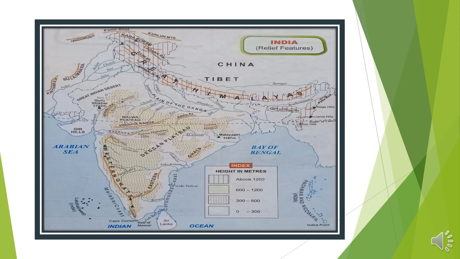Below the part of Jammu Kashmir, Himachal Pradesh and Uttarakhand, here Punjab, Haryana, Delhi, UP, Bihar, West Bengal and Jharkhand are the part of the northern plain area. This area is very suitable for agriculture because many rivers come from the Himalaya, such as the Ganga river, Yamuna river, Indus river and Brahmaputra river. So this area is very fertile for agriculture.